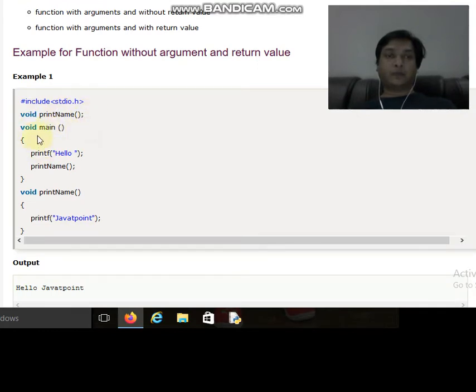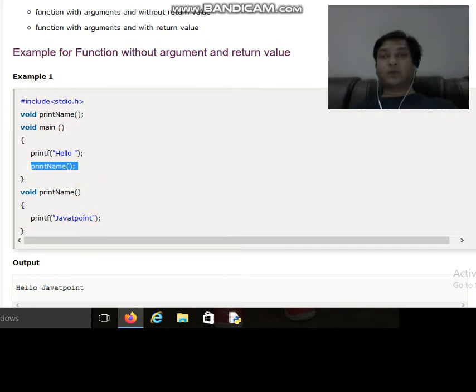And now over here we have written the main function. Main function is also not returning anything, so we have written void before the main, and inside the main function we have written printf hello and then print name. So in the first line a printf statement is written, and in the second line the name of the function is written.